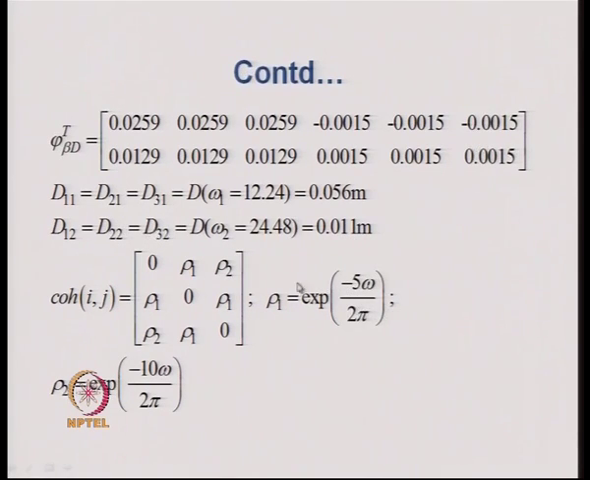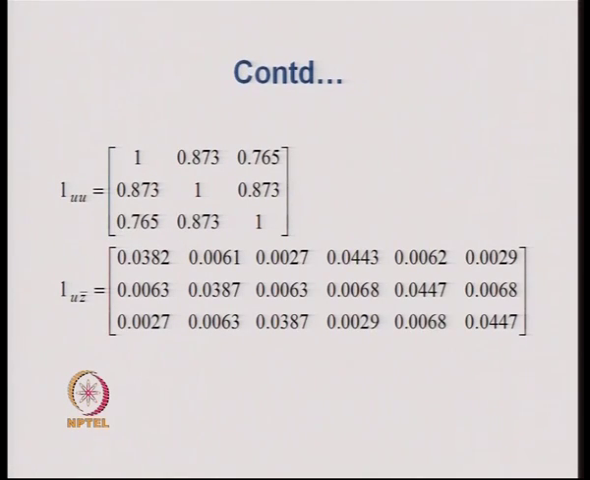We have computed it before also, and for the first support and the third support, the rho 2 value will be equal to minus 10 omega 2 pi. So, plugging in the values of rho 1, rho 2 etc. in this coherence matrix, we get the complete coherence matrix. The LUU, LU Z bar, LZ Z bar matrices are again computed, that is, those integrations were performed, and we finally obtained each of these elements of those matrices and constructed this matrix LUU.